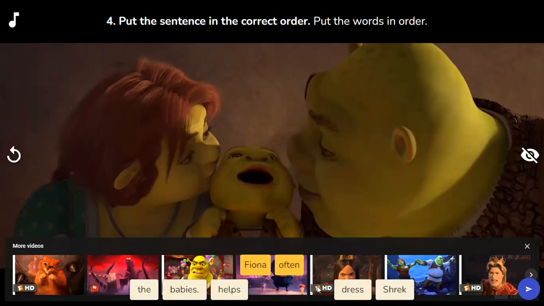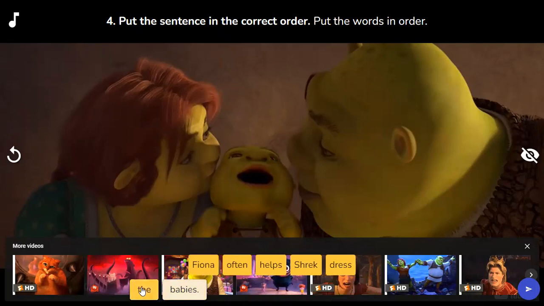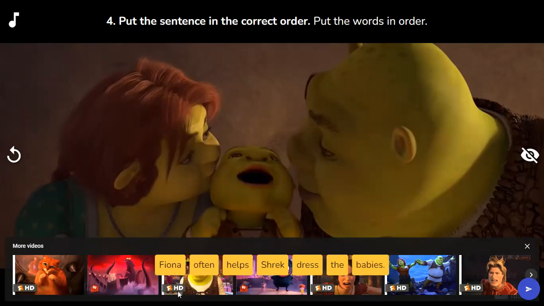Fiona often helps Shrek dress the babies. As you can see here, when we started with Fiona, so Fiona helps. Fiona often helps Shrek dress the babies.